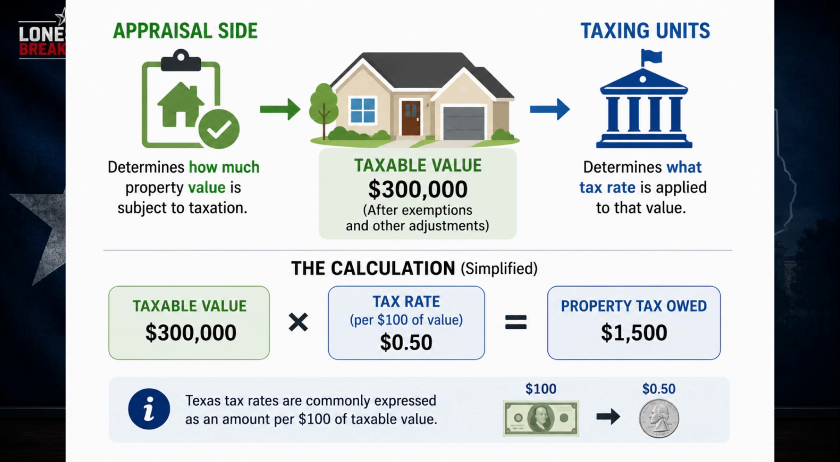A simplified version of the calculation is this: taxable value multiplied by the tax rate equals the property tax owed. Texas tax rates are commonly expressed as an amount per $100 of taxable value. So if one taxing unit had a tax rate of 50 cents per $100 of taxable value, and your taxable value for that taxing unit was $300,000, your tax from that particular taxing entity would be $1,500. That's why blaming the appraisal district alone for your entire property tax bill doesn't tell the whole story. Your property's value matters, but so does the tax rate adopted by each local taxing unit.